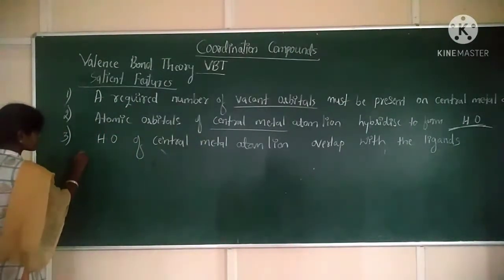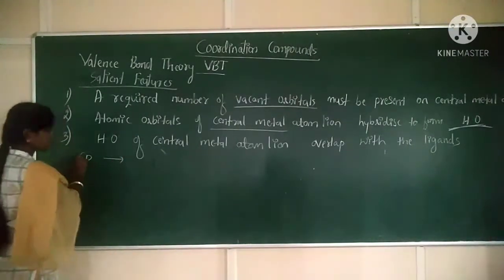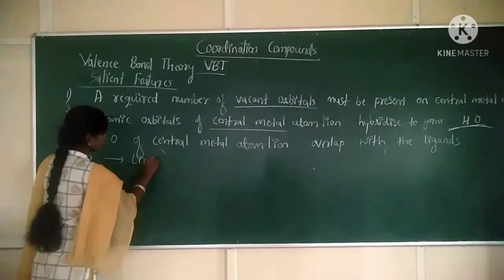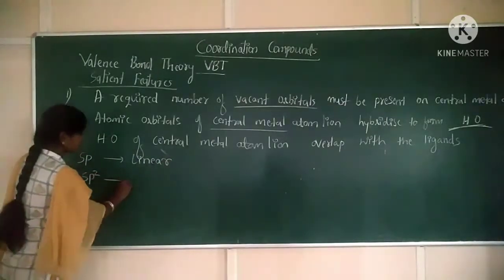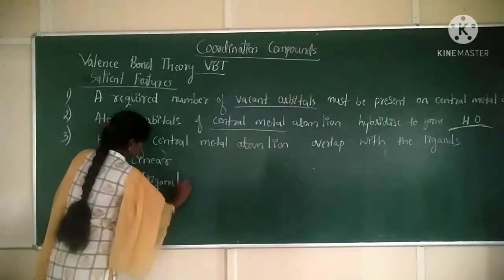Now first, if sp hybridization is present, the geometry will be linear. If sp2 hybridization is present, the structure is trigonal planar, correct?